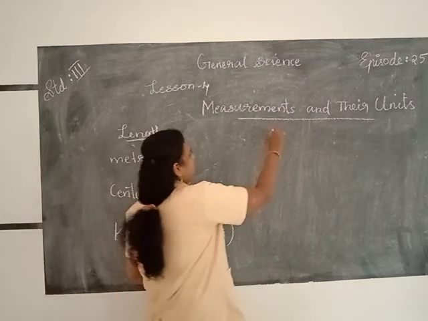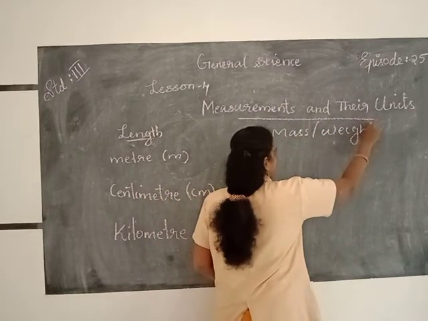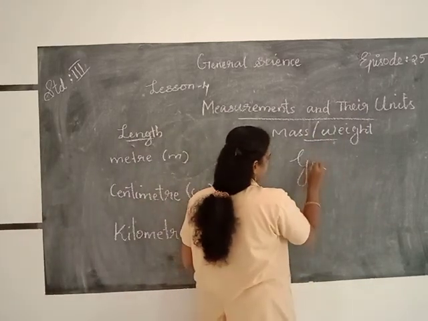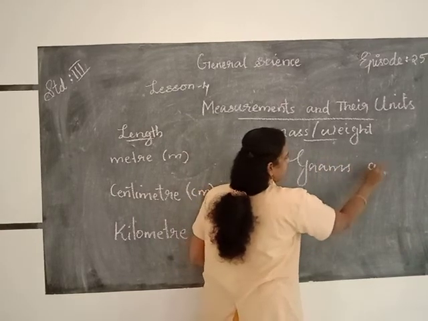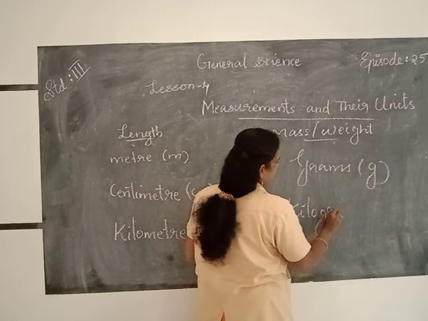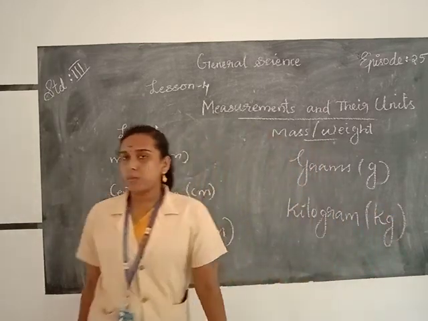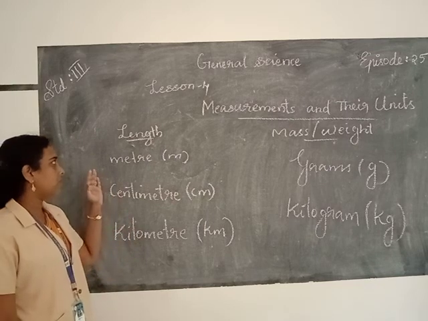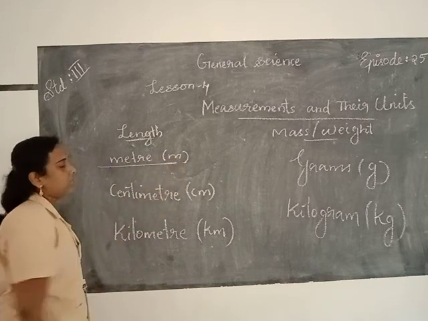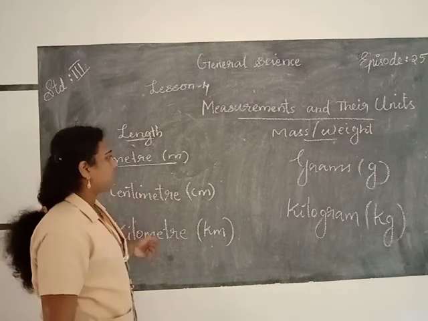Then we discussed mass or weight, and we use 2 main units. They are grams, denoted as g, and kilogram, K-I-L-O-G-R-A-M, which is denoted as kg. So these are the 2 main units of mass or weight. The 3 units of length are meter, centimeter and kilometer, and the standard unit of length is meter.